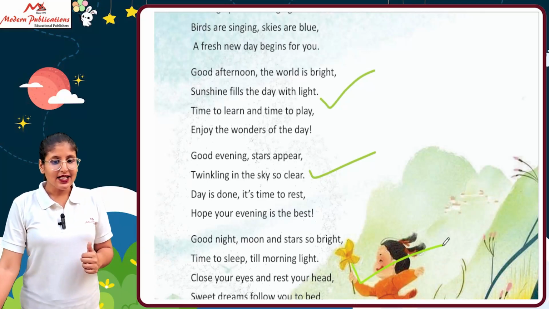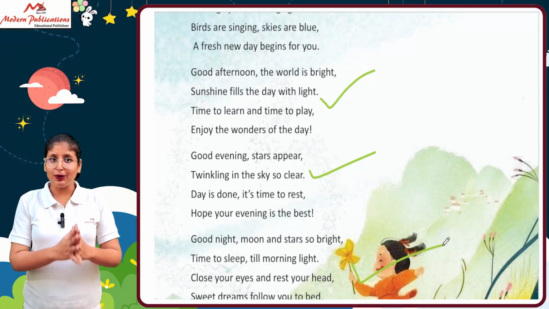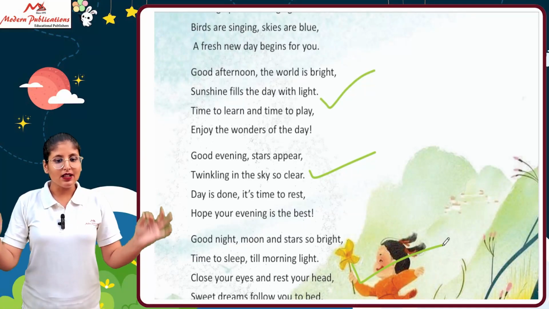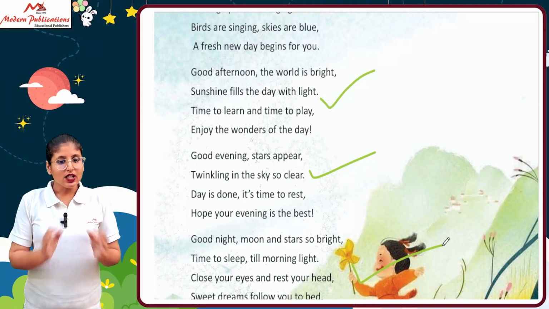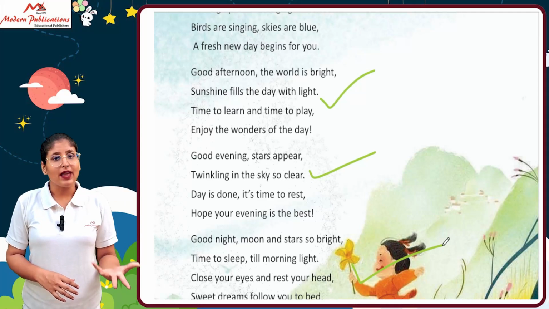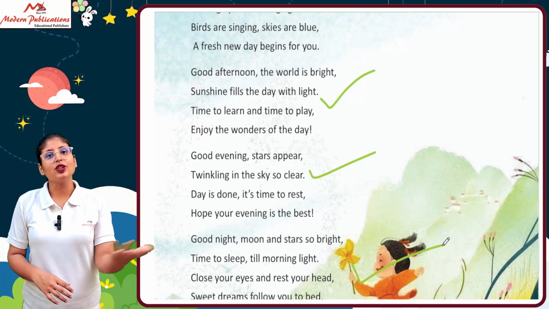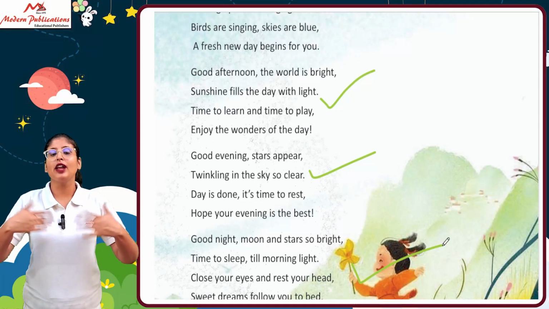And the last, good night. Moon and stars so bright, time to sleep till morning light. Close your eyes and rest your head, sweet dreams follow to your bed. So it is night time, in which you have to say good night to everyone. Good night trees, good night moon, good night stars, good night parents.